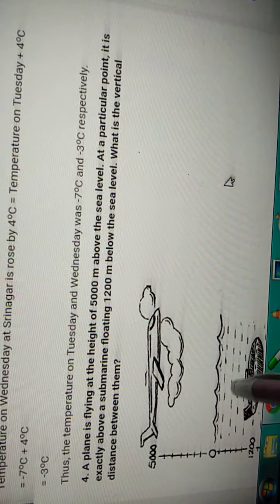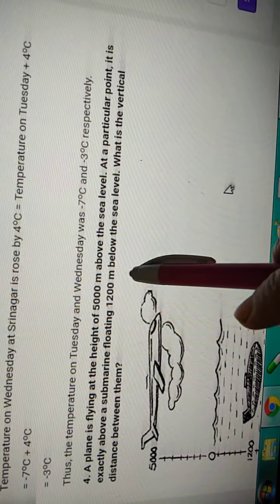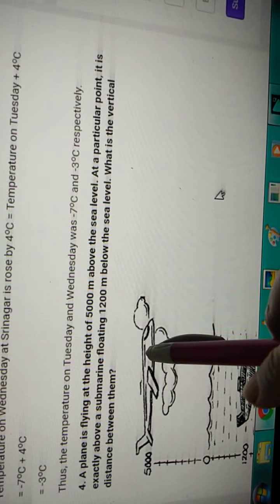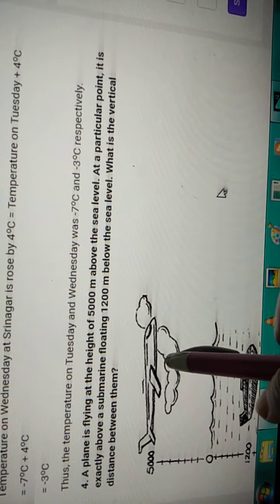Now here, a plane is flying at a height of 5,000 meters above the sea level. Sea level means the level of the sea where it is, that is called sea level. At a particular point, it is exactly above a submarine floating 1200 meters below the sea level. This is the submarine, and from here the distance of the aeroplane is 1200 meters. What is the vertical distance between them?